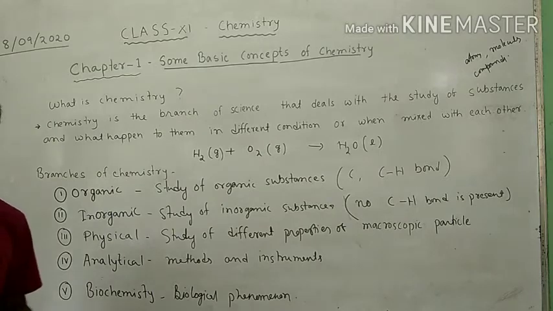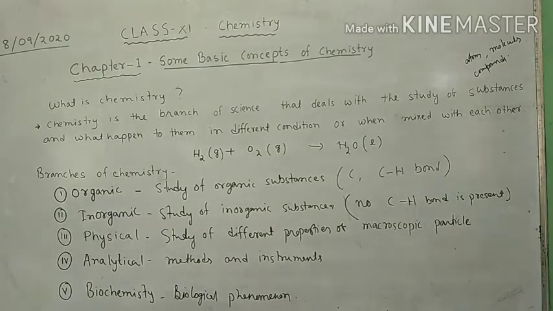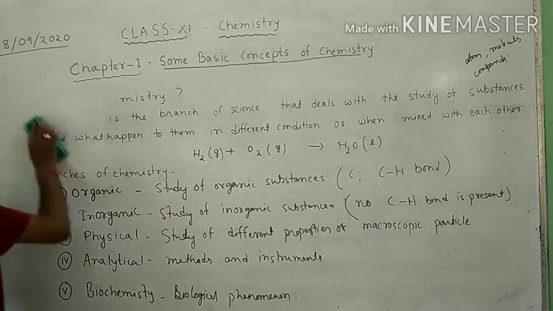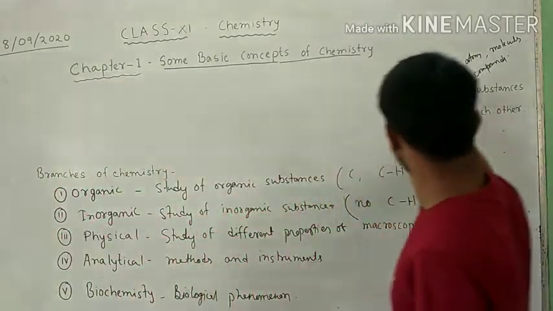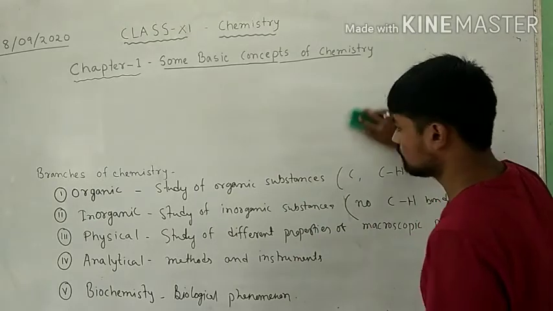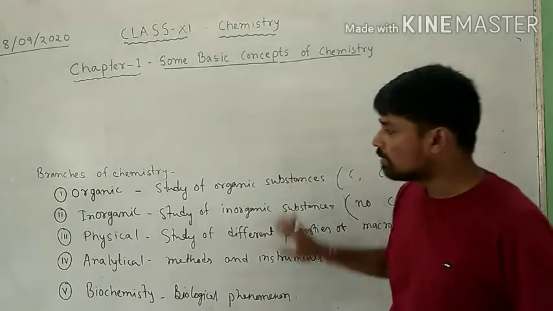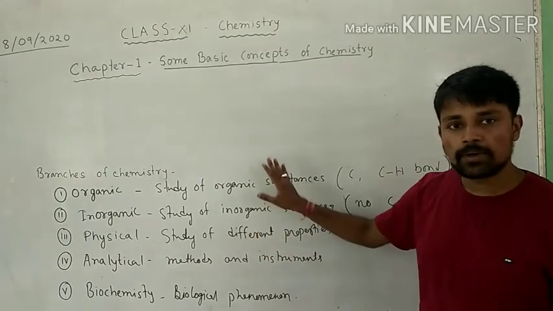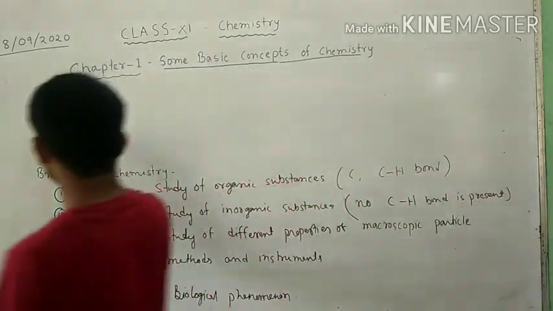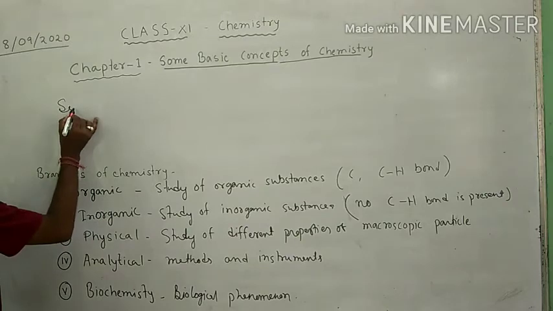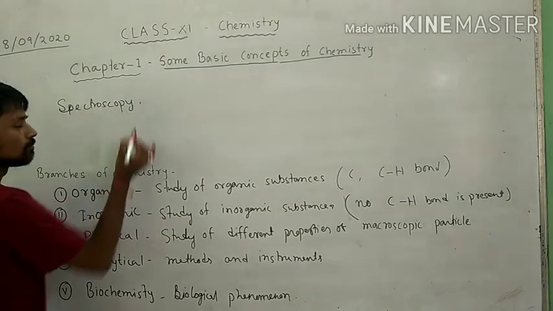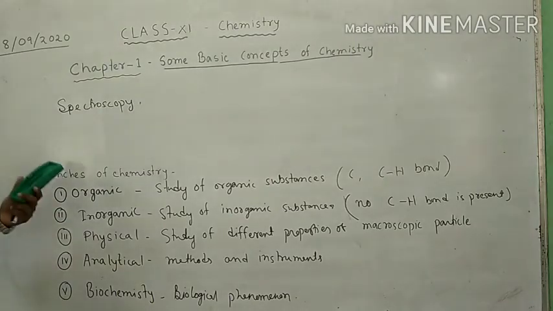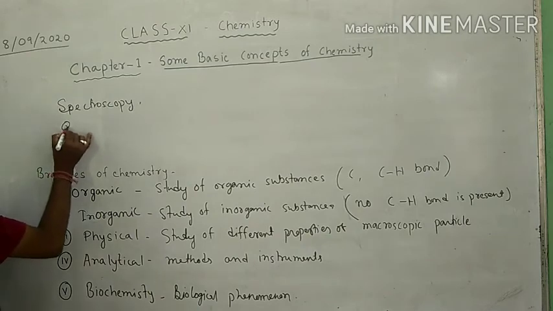Besides that, there are some other branches of chemistry, but mainly in class 11 and 12 we will study about these branches. Besides that, there is a branch spectroscopy, which is also a branch of chemistry. Another branch is quantum chemistry.